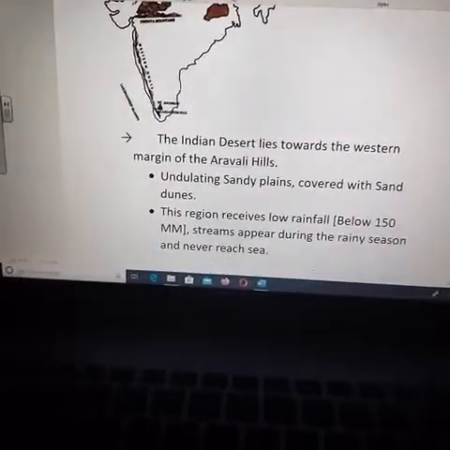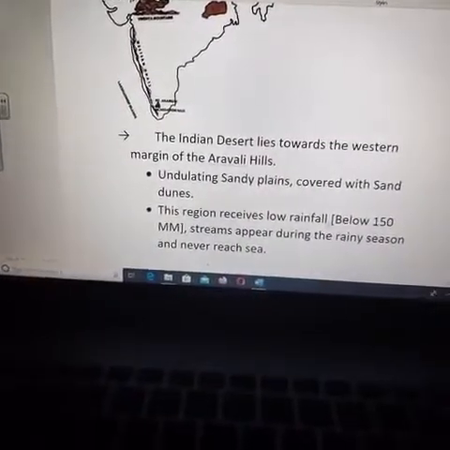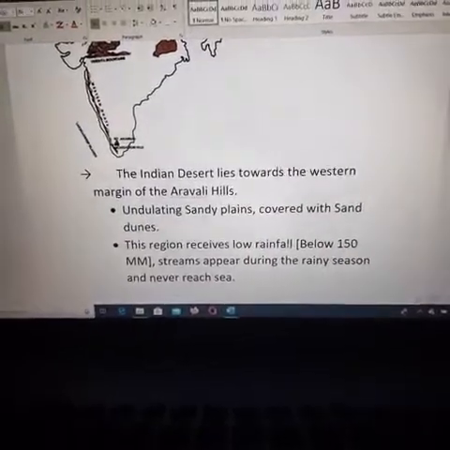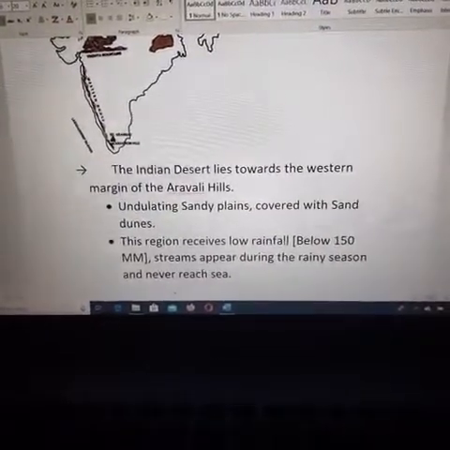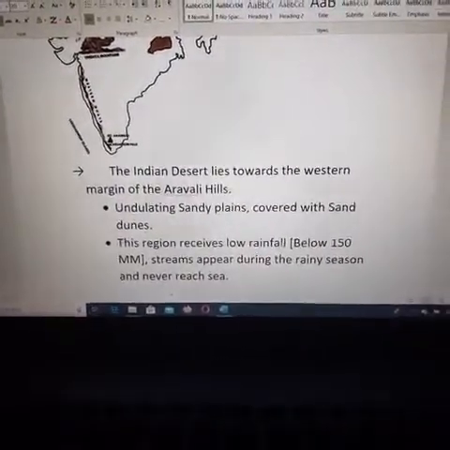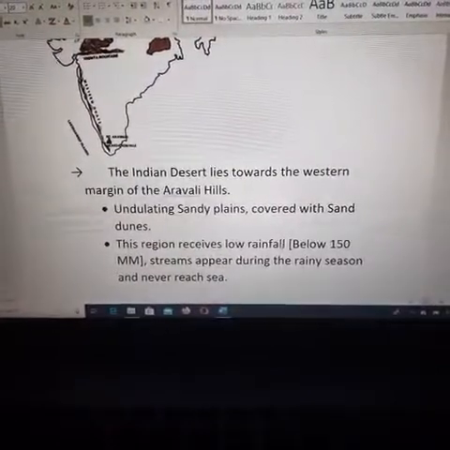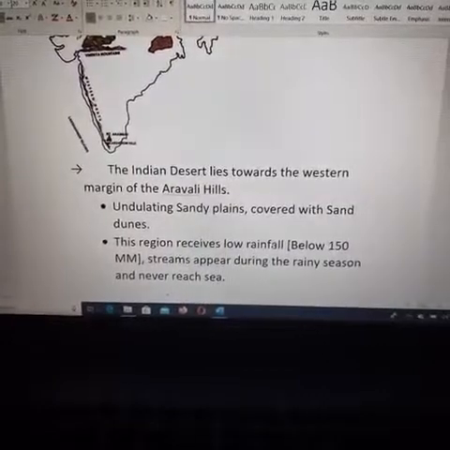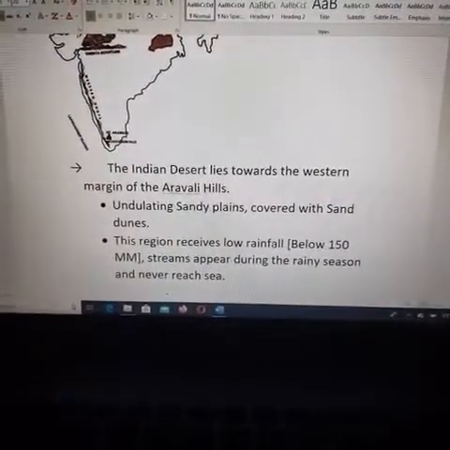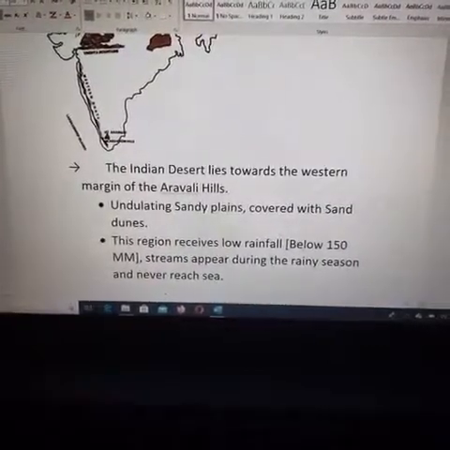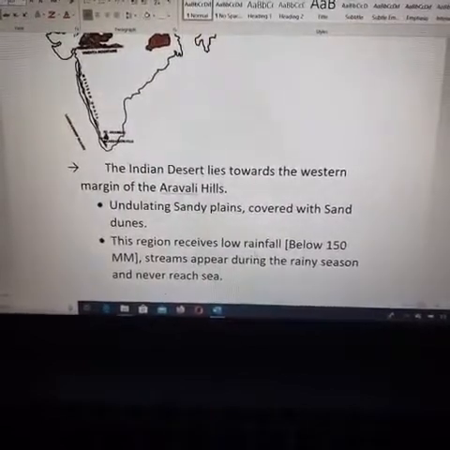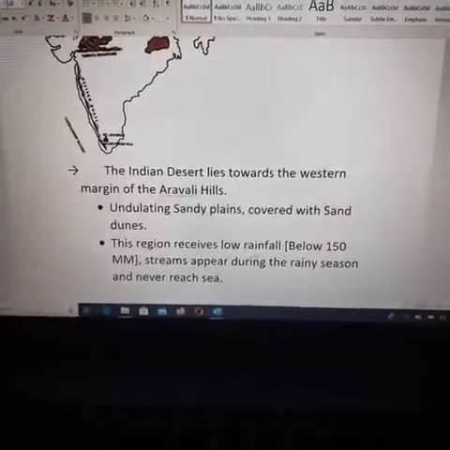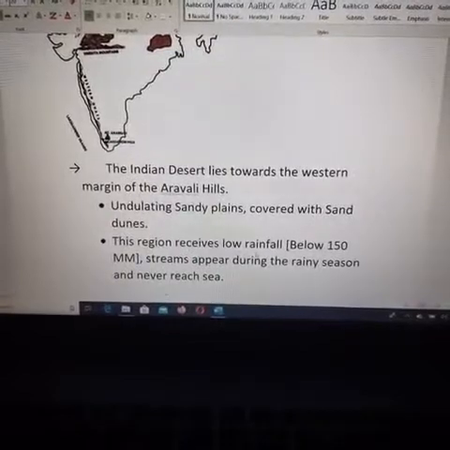Next, this region receives low rainfall. Why is the desert formed here? Because the water content is very low and the temperature is too much. Whatever moisture is in the soil will be vaporized, so that there is no soil at all. It becomes sand. The rainfall in this region is only below 150 millimeters.